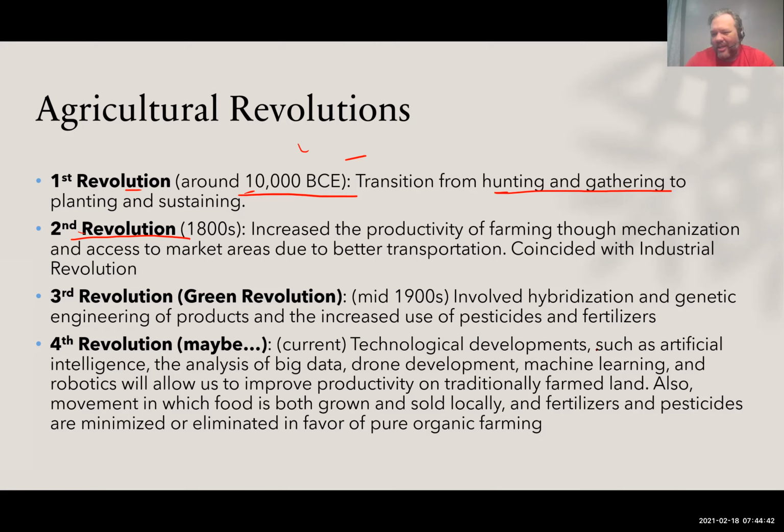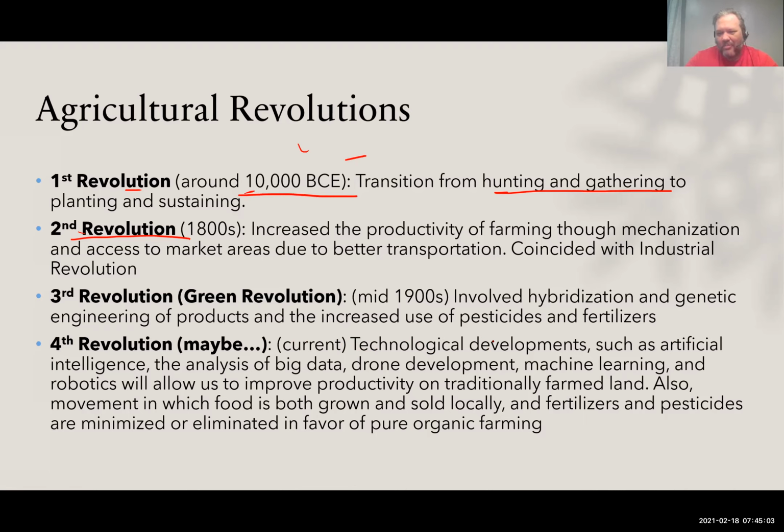Finally, we might be in a fourth agricultural revolution. We're not really sure; it depends on how people define it, but we do see more technological developments. You might start to see more robotics or big data analysis. You can use satellites to analyze things, and there's drone development, machine learning, all that kind of stuff.